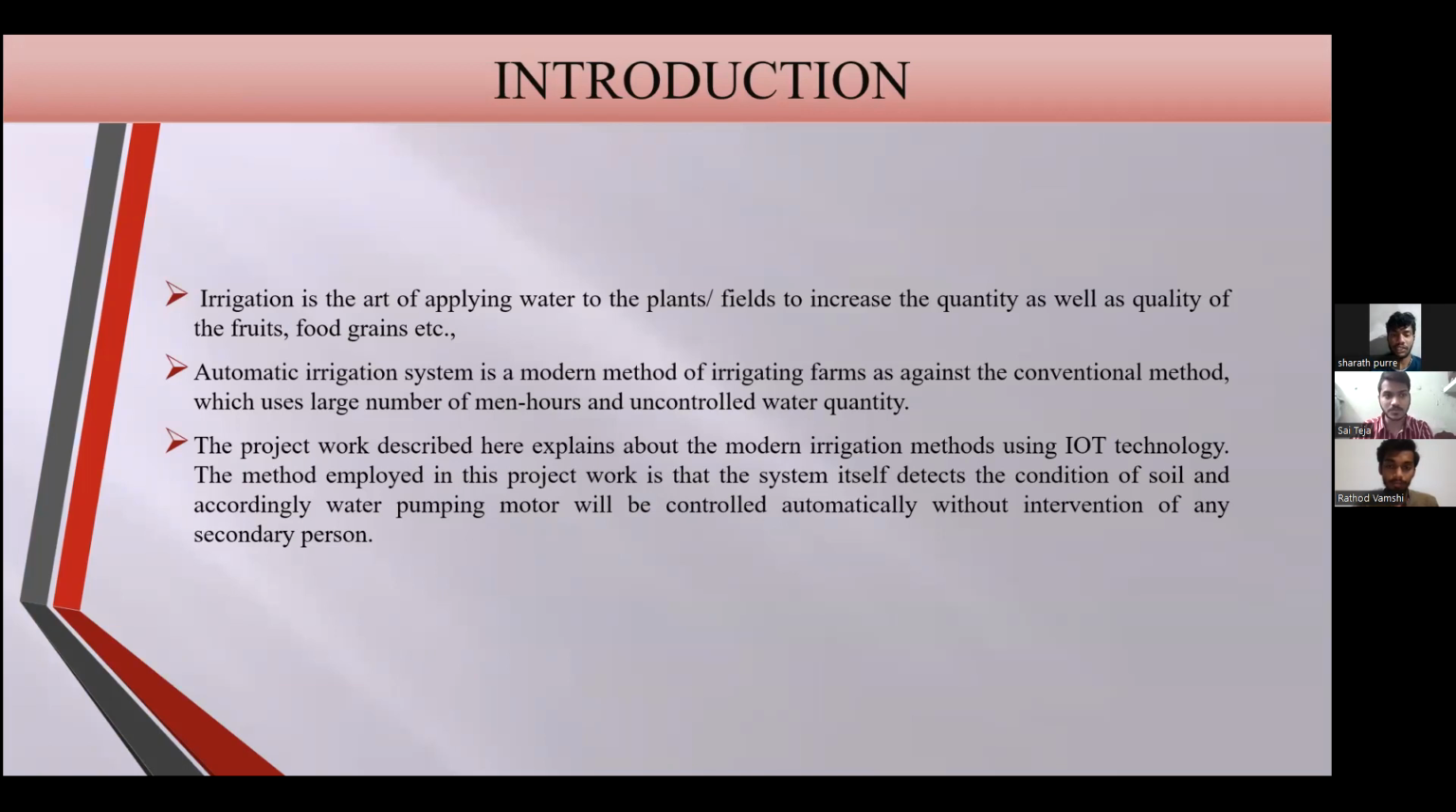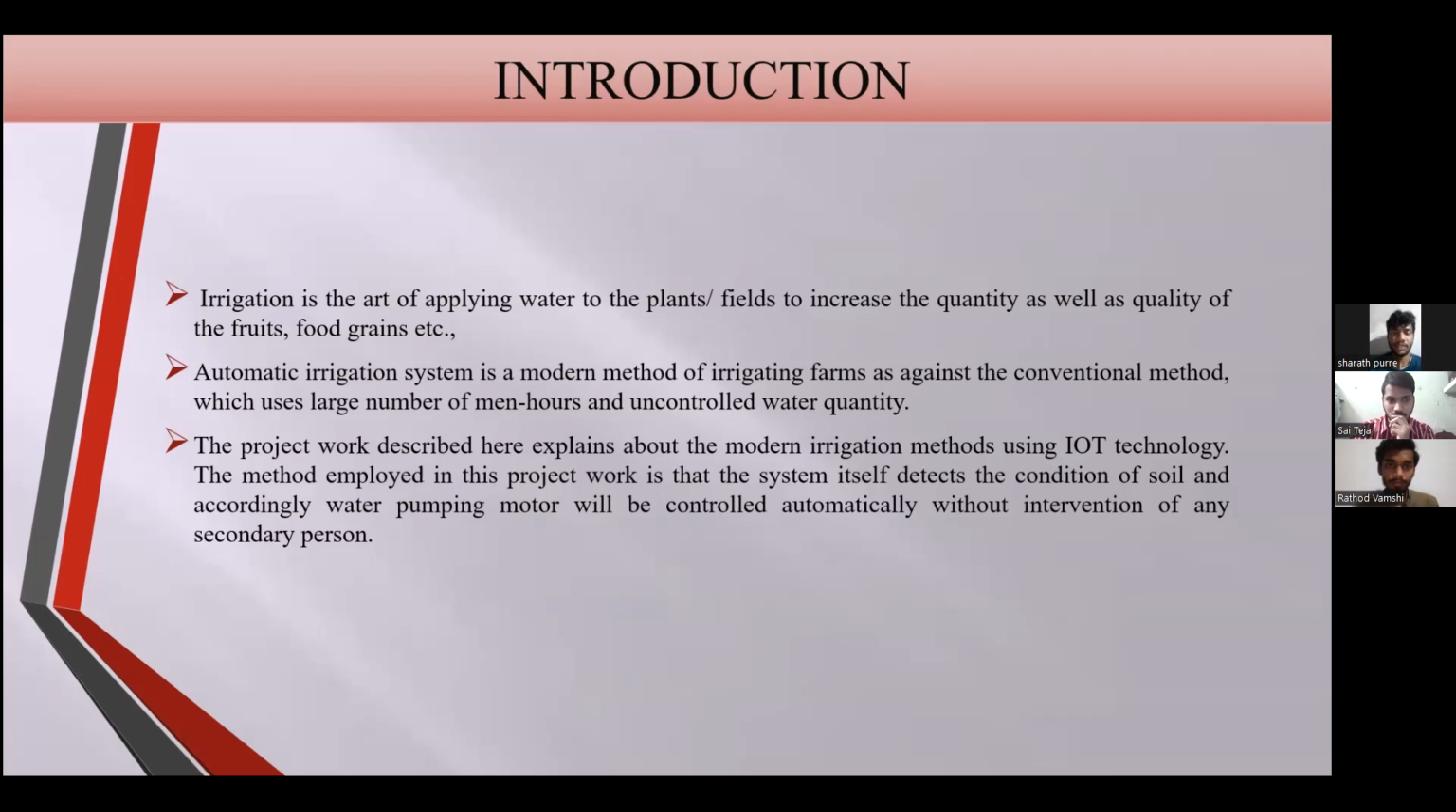The project work described here explains the modern irrigation methods using IoT technology. The method employed in this project is that the system itself detects the conditions of the soil, and accordingly the water pumping motor will be controlled automatically without intervention of any secondary person.